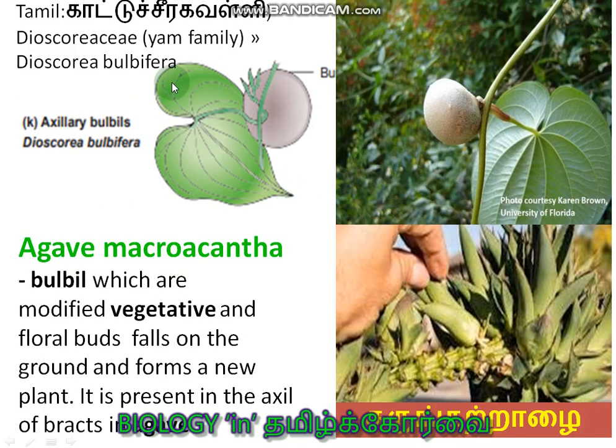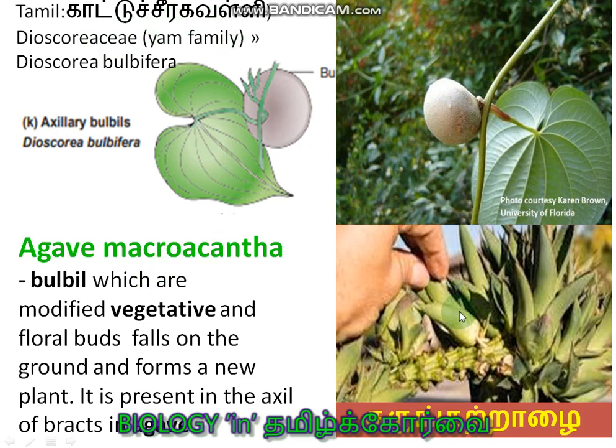And these are axillary bulbils, Dioscorea bulbifera. In the axillary bud you can see the ball-like structure. This is called a bulbil. It produces a new plant, and it is also known as Kattu Chiragavalli.